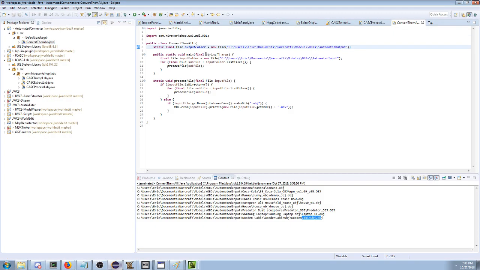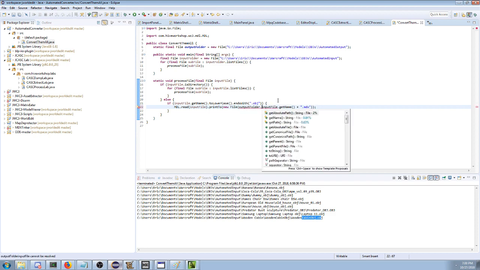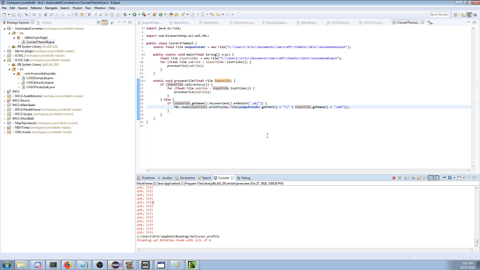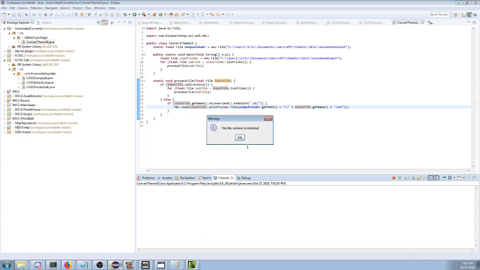So now that exists. So what we can do is, instead of input file get name MDX, I shouldn't even do get name here because that'll forget the file path. So we're going to do the output folder's path plus one of these slashes, so it's inside the output folder, and then the name.mdx, right? So if I do this, I actually don't really know if this worked. I didn't test it before this video, right? I'm just hanging out. I'm trying to give you an example of what I would do.